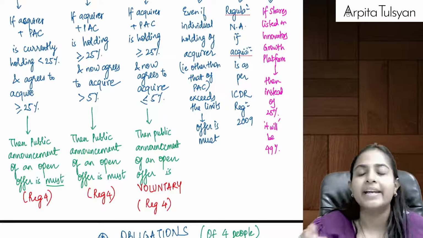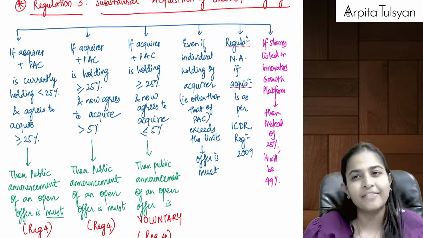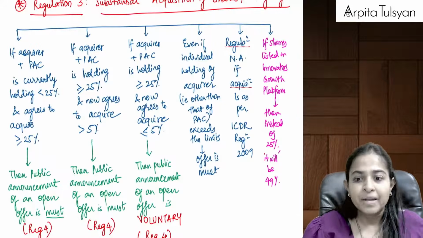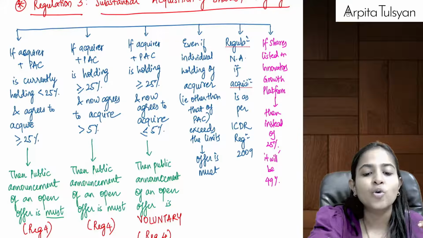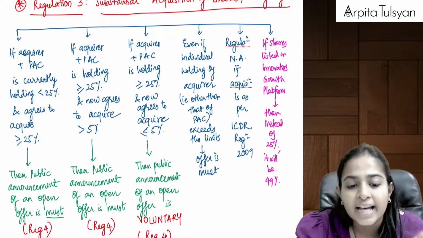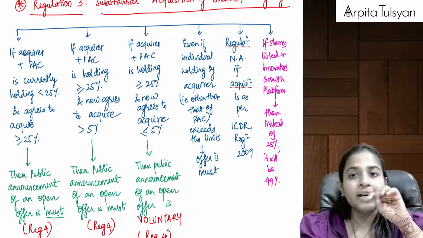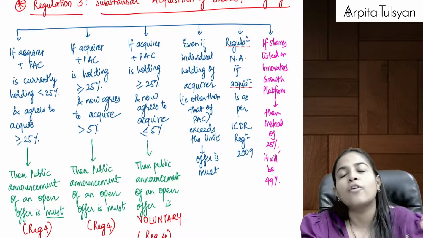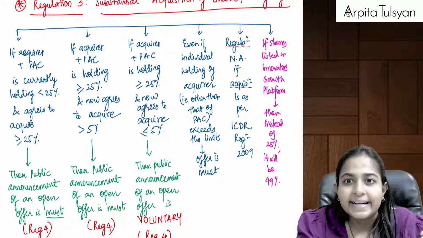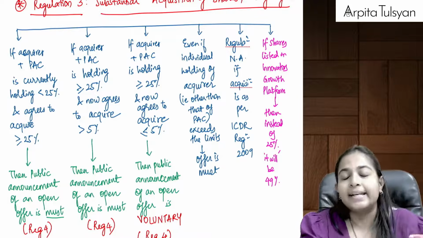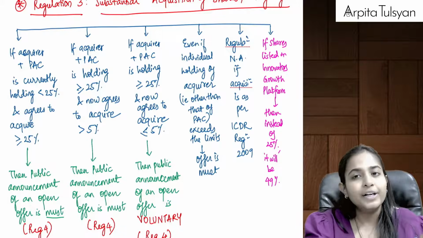That is given in regulation number 4. That's why we are doing both of it together. In regulation number 3, they have just told that an open offer will be required, or a public announcement of an open offer is required. Now, required what? Voluntarily or mandatorily? It is mandatorily required. That is as per regulation number 4.